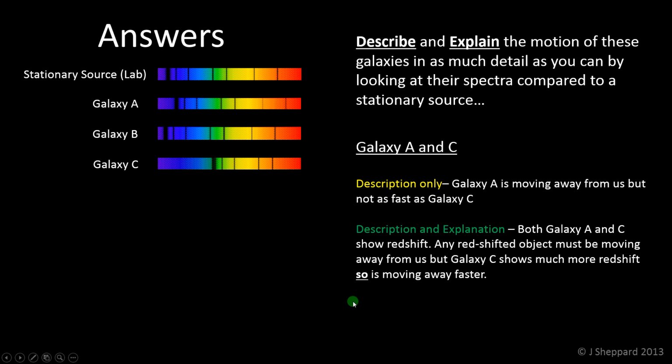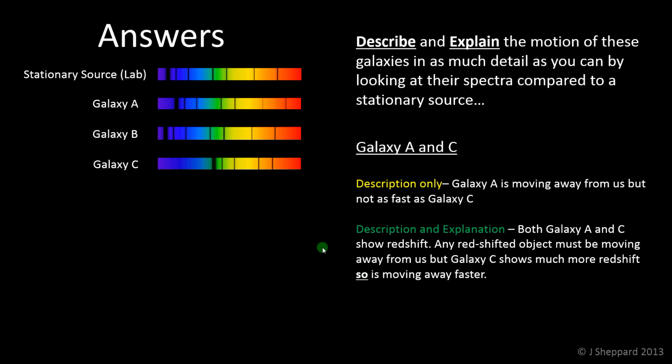Now, the reason I've underlined and highlighted the word "so" in here is because there are various words that kind of force you into making an explanation. Things like because, so, therefore. We'll talk in a separate video about these words, but the basic idea is that if you include one, it's quite difficult to not explain something. A description is just this first sentence here, but if you include the word "so", you can't really help but explain something.